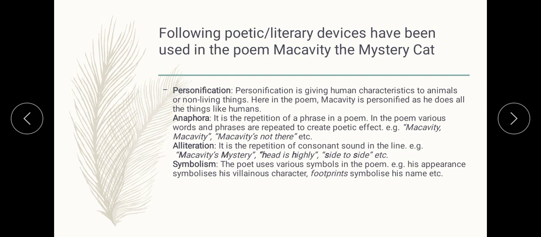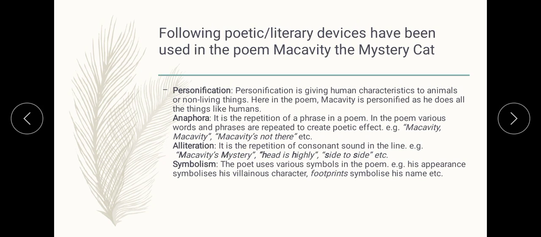See why I am saying that in this poem they have used personification. That is because human characteristics are given to animals or non-living things. Here the poet says that this Macavity can fly in the air. So he says that Macavity is personified as he does all the things like humans. And then the repetition of a phrase in the poem. What is repeated here in the poem? You can see that Macavity, Macavity, this word is repeated again and again. It is creating a poetic effect.